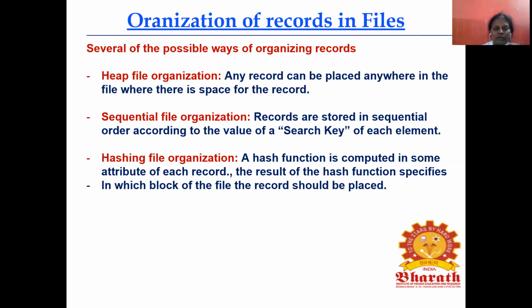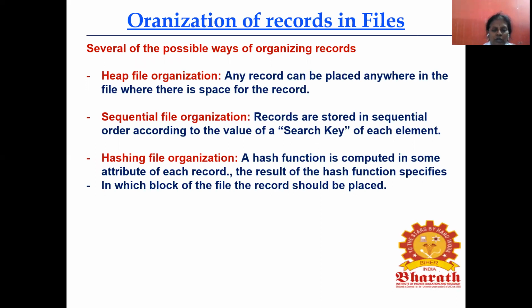So heap file organization means what? Any record can be placed anywhere in the file where there is space for the record. So whenever there is a space in the file, the record will be stored there. So this is the heap file.